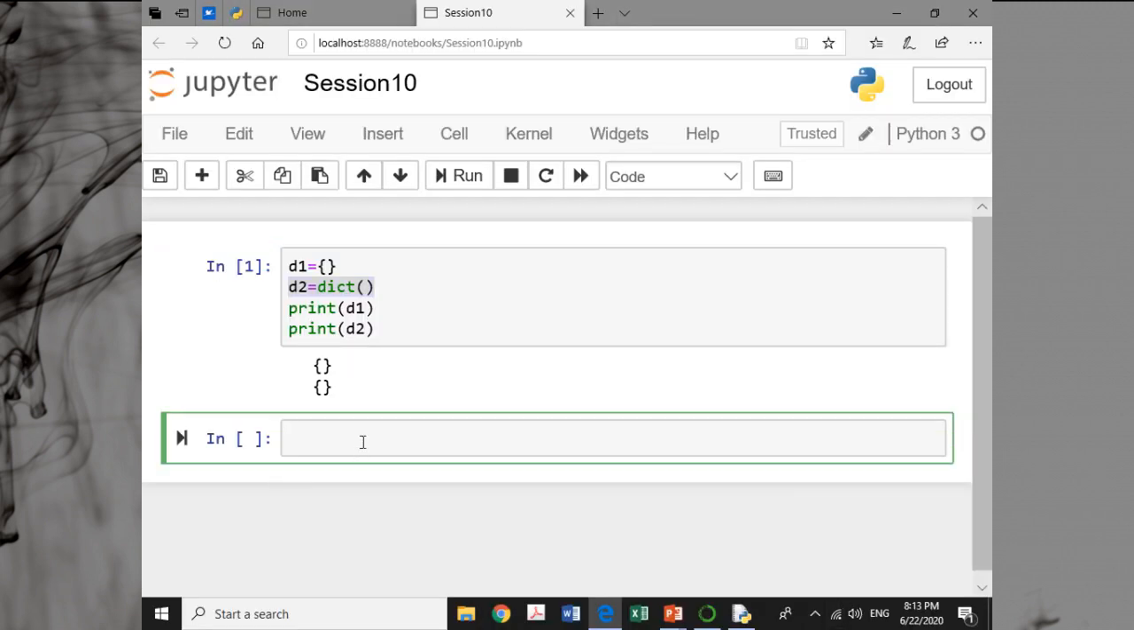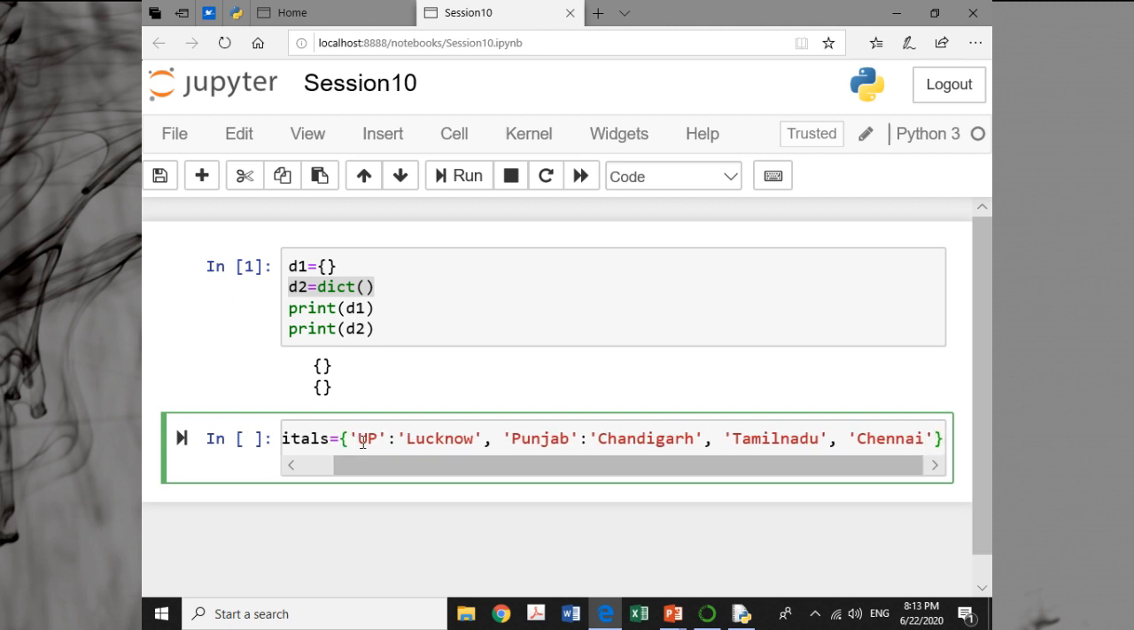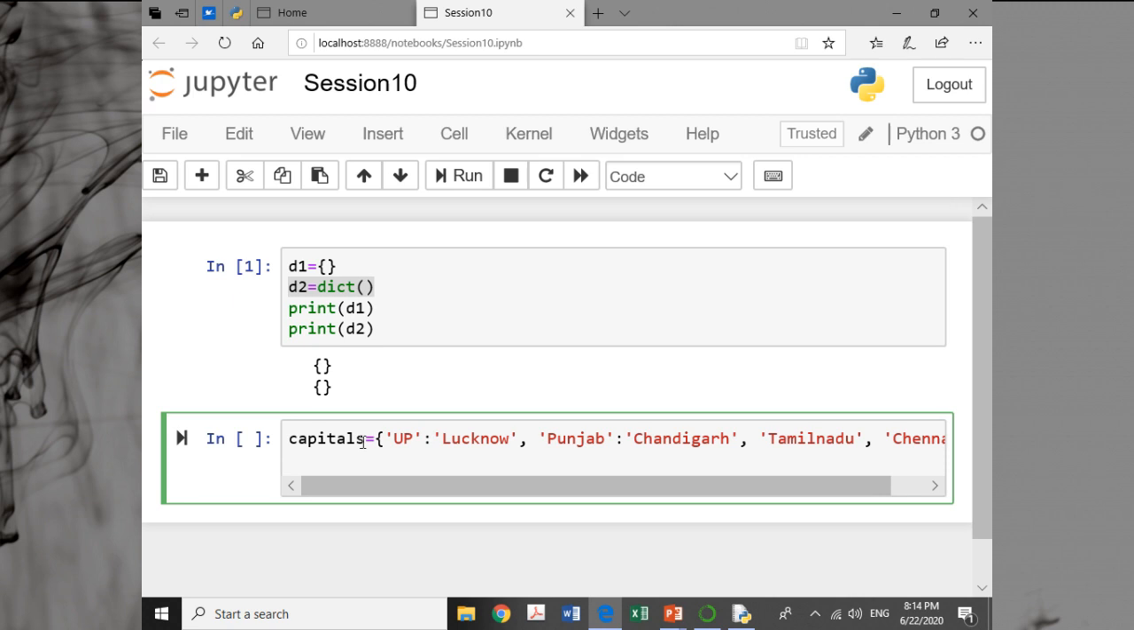Let us say capitals is equal to, say, we have UP, Lucknow, Punjab, Chandigarh, Tamil Nadu, Chennai. This is a dictionary of capitals.